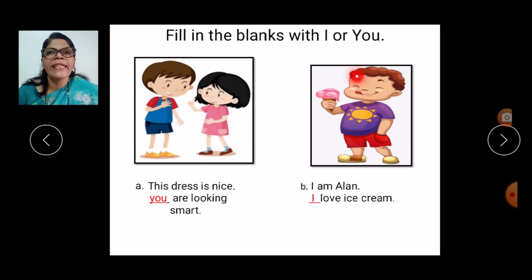The next one, Alan. Alan is showing ice cream there. He's saying, I am Alan. I love ice cream. Again, once more. This dress is nice. You are looking smart. I am Alan. I love ice cream.